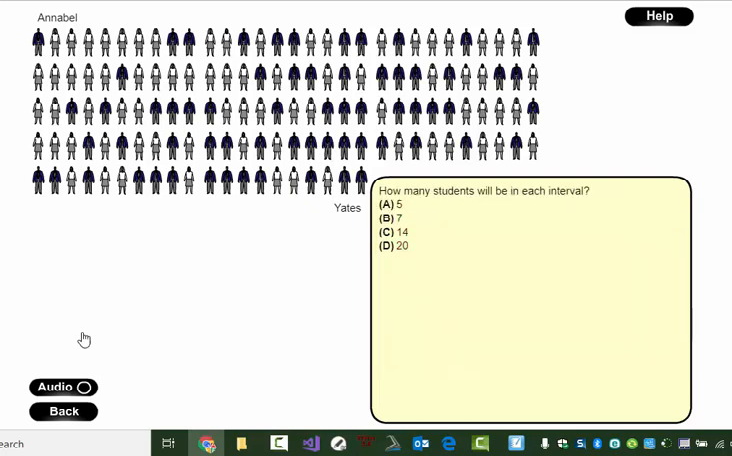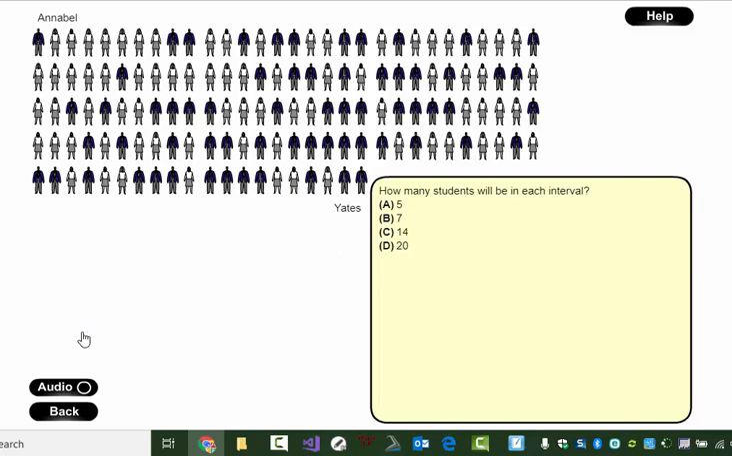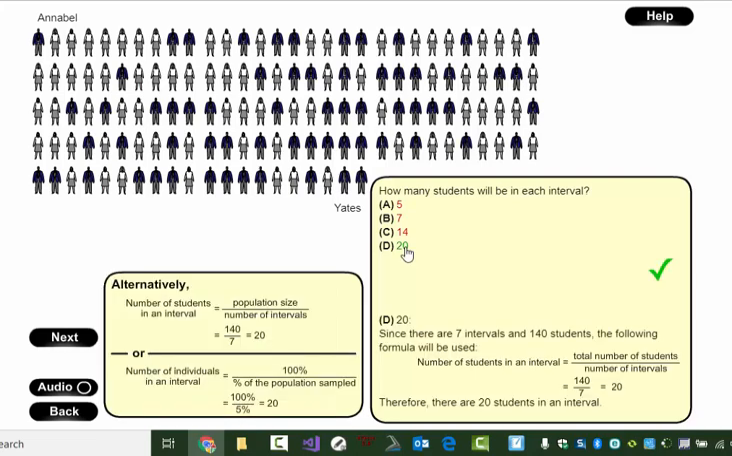Now the question that's maybe a bit more relevant is, how do we divide the group up? How many students go into each interval to ensure I get that 7 students total when I jump from one interval to the next? So again, pause here. And the math is pretty easy. We have 140 students. We need to divide that 140 students into 7 equal-sized groups. So there should be 20 students in each interval or each group.